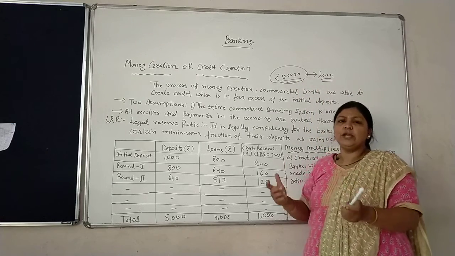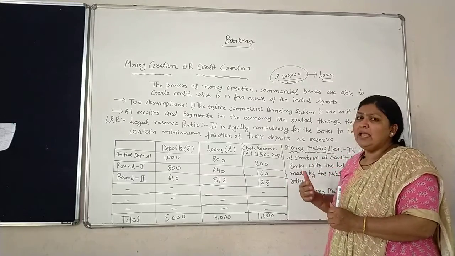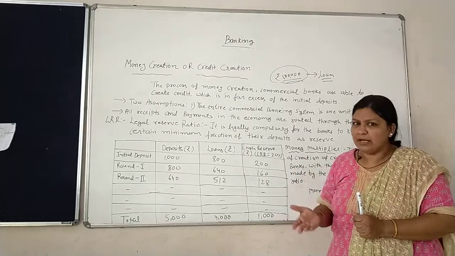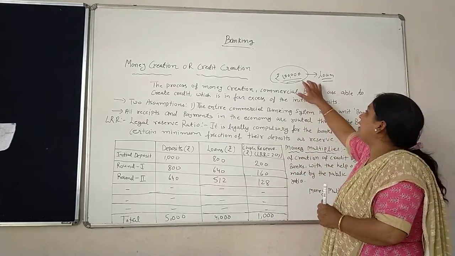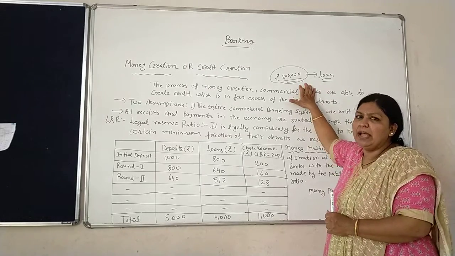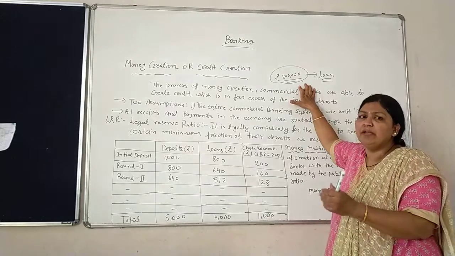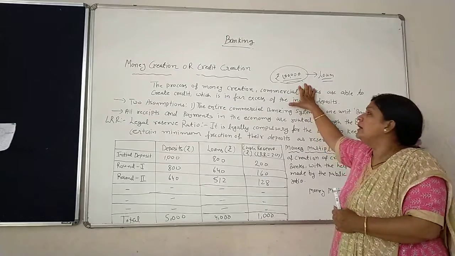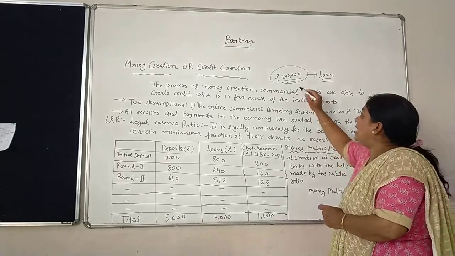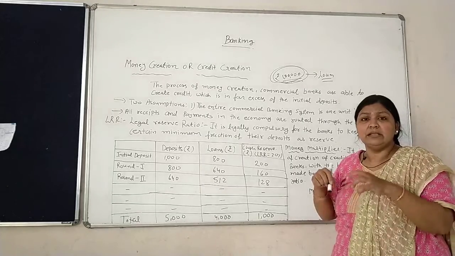क्यों, क्यों लोन नहीं दे सकते सारे पैसों की? Suppose people like you and me go to the bank and demand our money. That is called demand deposit. So whenever we demand our deposit, it is the duty of the bank to give us our money back. We can withdraw our demand deposit anytime from our demand deposit account. So the bank needs to keep some reserve with itself.